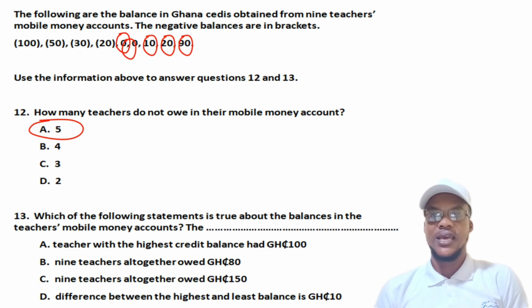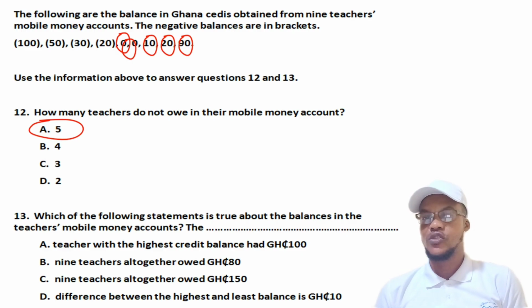A negative, once it is in brackets, because in the question it was stated that the negatives are in brackets. So when you compare negatives and positives, always the positives are bigger than the negatives. It doesn't matter how small the positive number is, once the number is negative. If you have negative 1 billion and somebody has 0, the person that has 0 is greater than you, because you are negative, so you don't have anything, you are still owing. Have you gotten that? So that one is not true, because the 100 is not the highest.